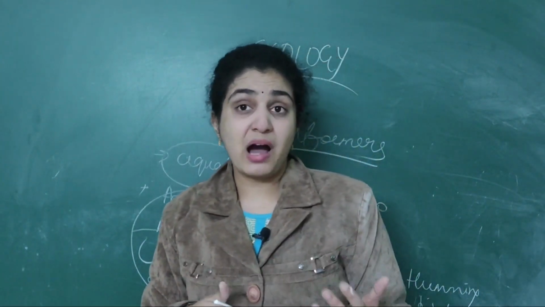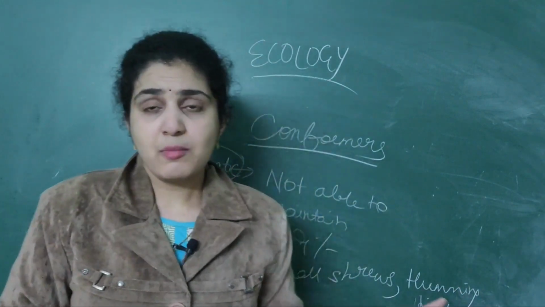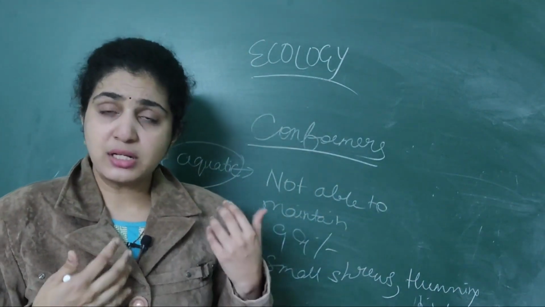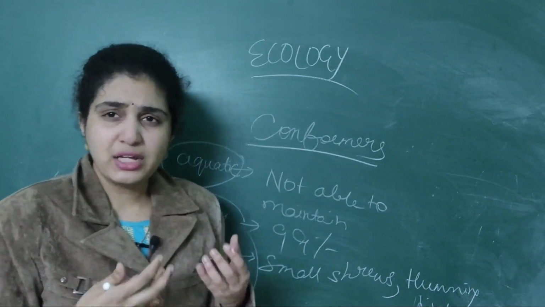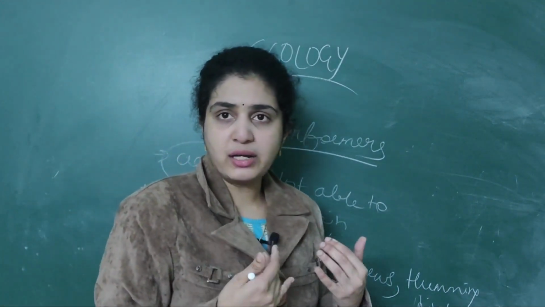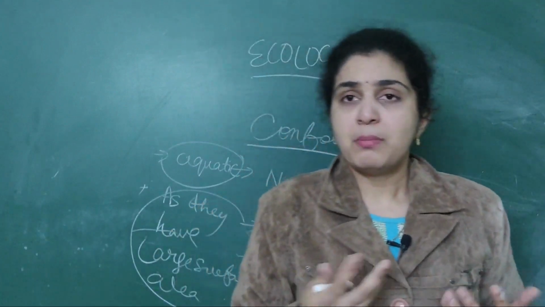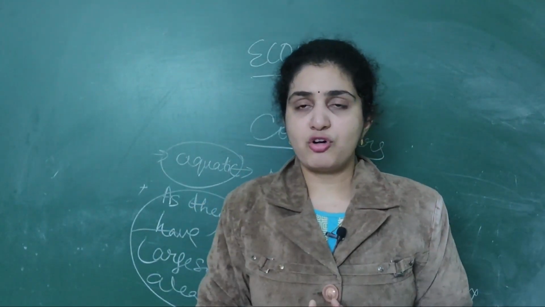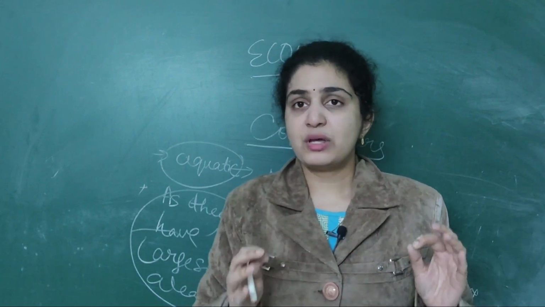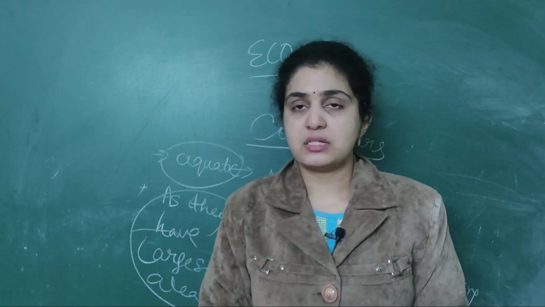Then when you come to partial regulators, some organisms are called partial conformers or partial regulators. They try to maintain constant body temperature, but they are not able to, so again they become conformers. That's why they are called partial regulators.